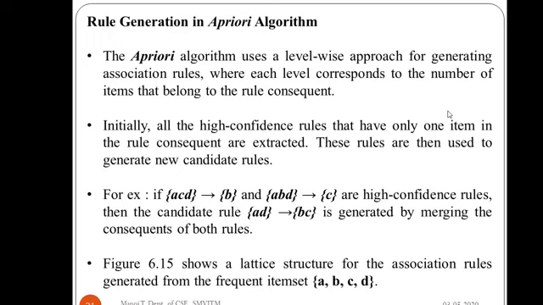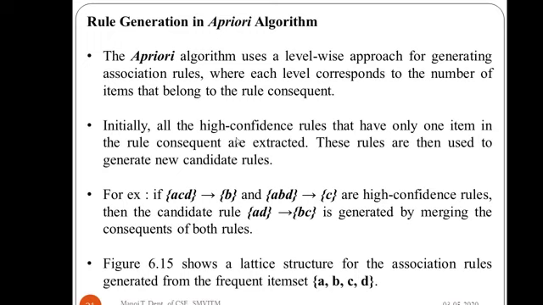What we are going to do in the rule generation is see which association rules can be generated from these frequent item sets. For that, the a priori algorithm follows a level-wise approach, where each level corresponds to the number of items present in the rule consequent.